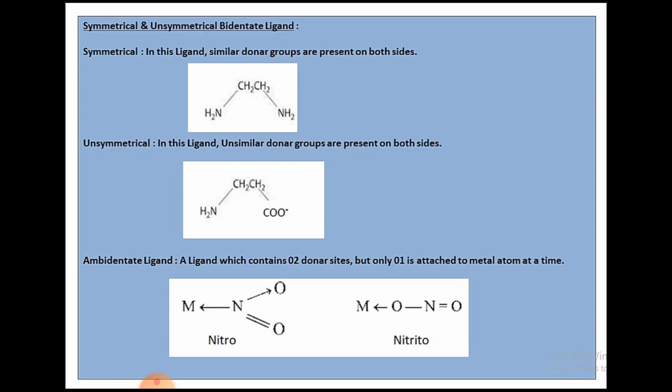But in the first case, nitro, N is acting as the donor atom, donating electrons to the metal. In the second case, nitrito, oxygen is acting as the donor atom. So the same group acts differently in different cases. At a time only one element acts as a donor atom.